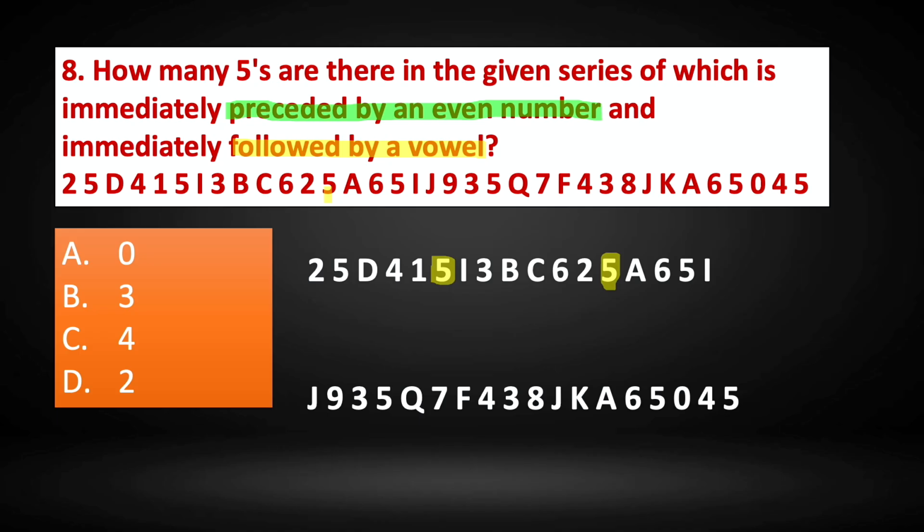When we look at this 5 here, it is preceded by 1 which is not an even number. And the other 5 here is preceded by 2, an even number, and followed by A, a vowel. So this 5 satisfies the condition.